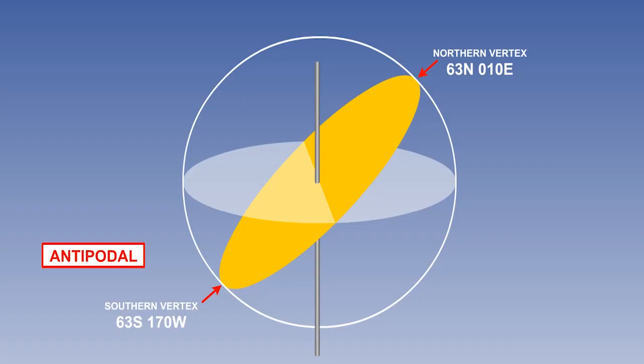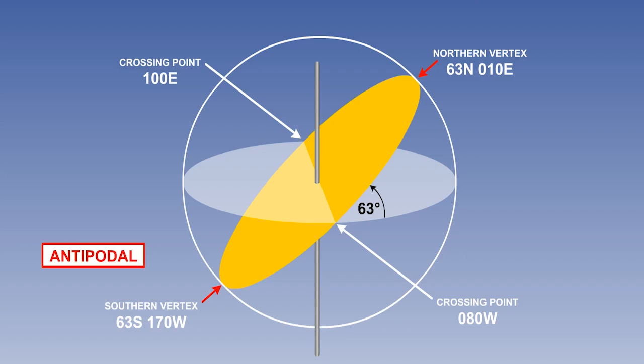Vertices have some interesting properties. The great circle will cross the equator at the 2 points whose longitude is 90 degrees from either vertex, in this case 100 east and 80 west. The great circle will cross the equator at an angle equal to the latitude of its vertex. In this case, the angle is 63 degrees.